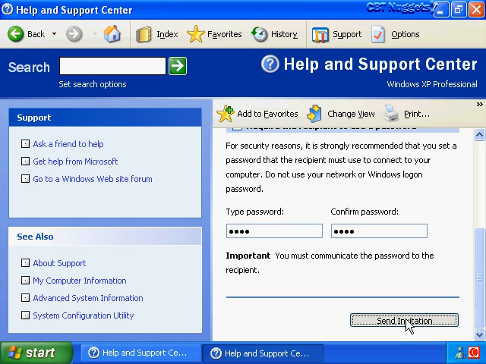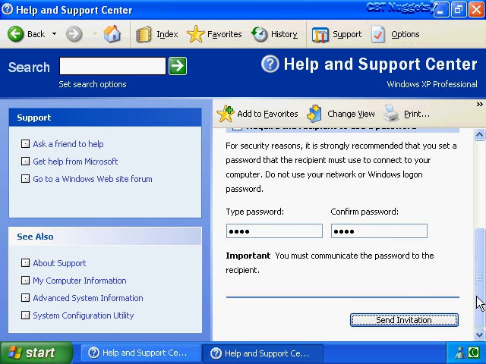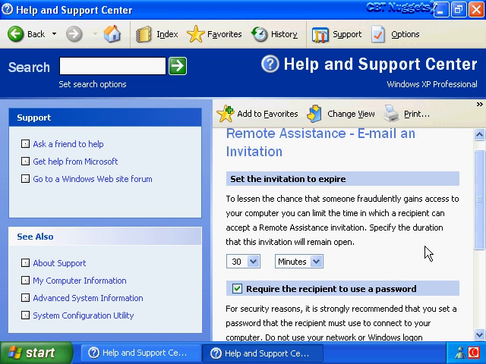to get a dialog box that's going to come up saying hey, you've tried to set the invitation time for 1 hour, but based on the default settings it can only be good for 30 minutes or less. You sure you want to keep going with this? Absolutely. So once we click on the OK button and scroll back up here, we see that the invitation time has changed from the 1 hour setting to the default setting of 30 minutes that we established on the advanced settings just a moment ago.